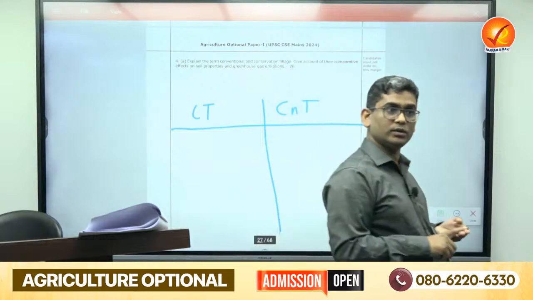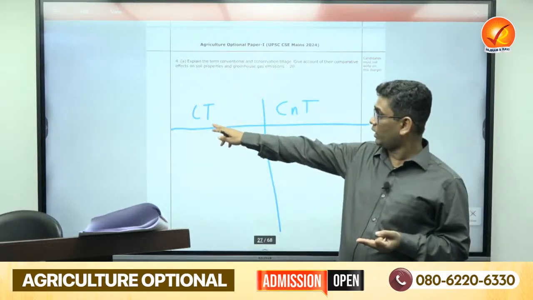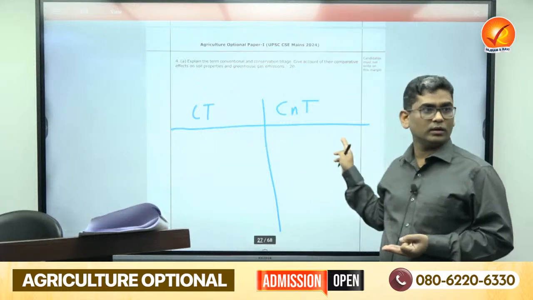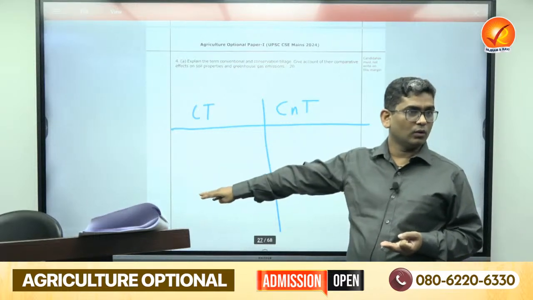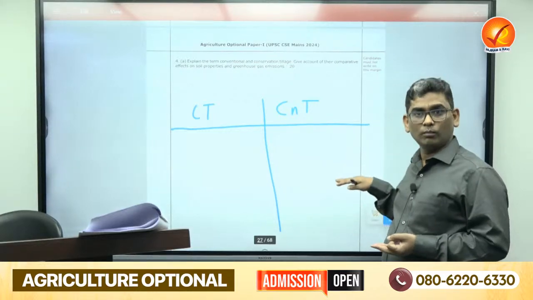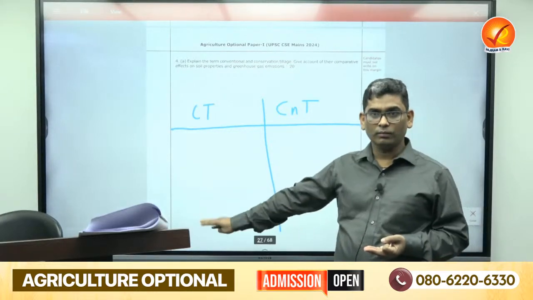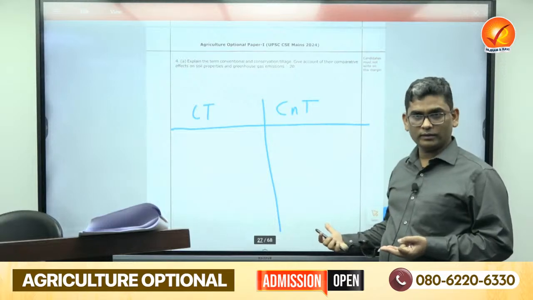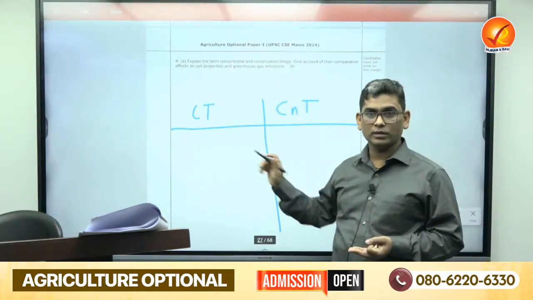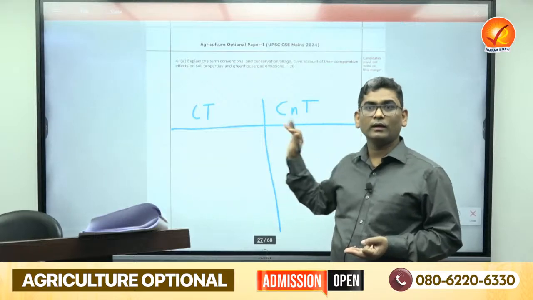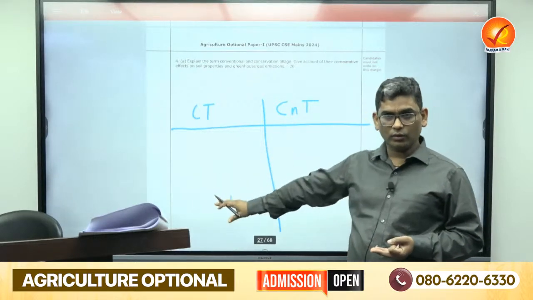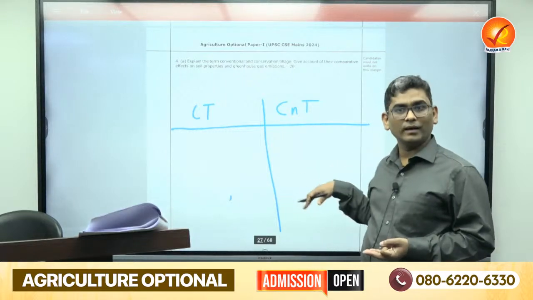This will disturb the soil structure, this will not. Here overall soil moisture conservation will be less, here more; erosion will be more here, less here. This means conservation is more beneficial. In case of greenhouse gas emission, CO2 emission more, less; methane emission more, less; N2O more, less.